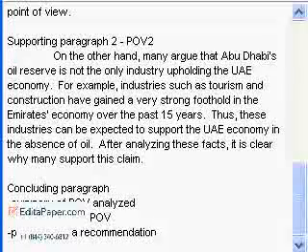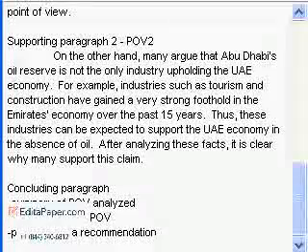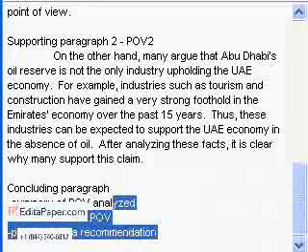Finally, we include a prediction or a recommendation. And I think in this essay we're going to give a prediction, which is basically a guess for what the future holds based on what we support. Now, reading through this essay, I think that most people would probably support the second point of view, and so that's what we'll stick to when we write our concluding paragraph. So let's get started.